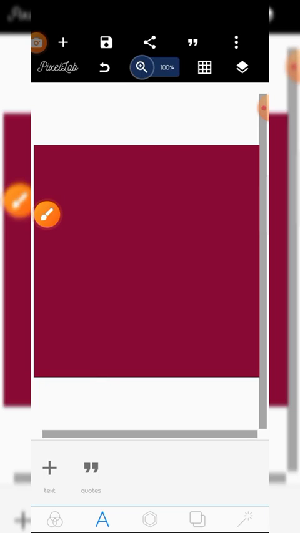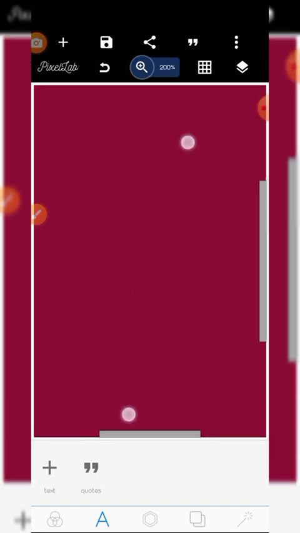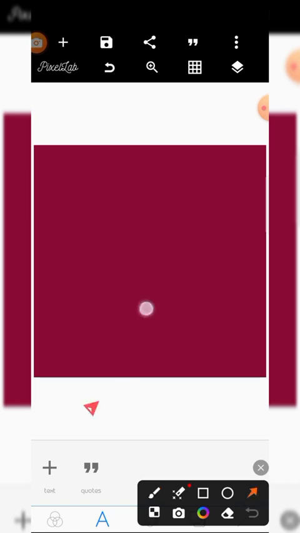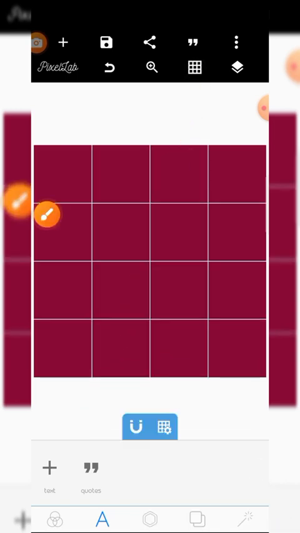The seventh one is zoom. If you want to zoom your work, just pinch with your hand. See? The eighth one is grid. When you tap grid, it shows you these two.